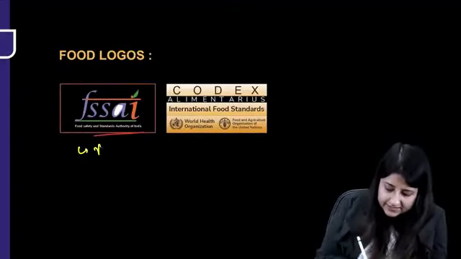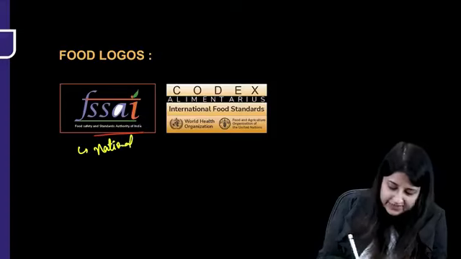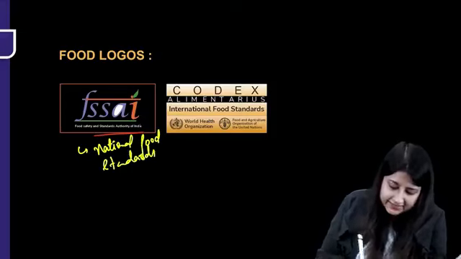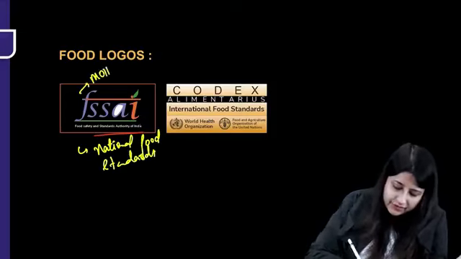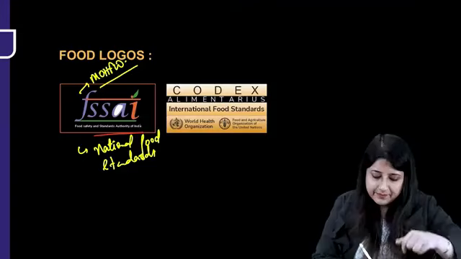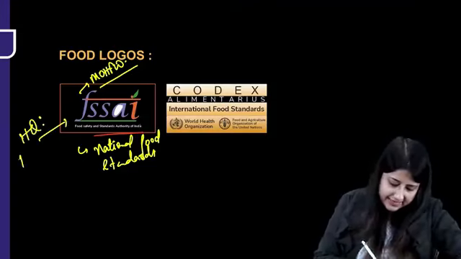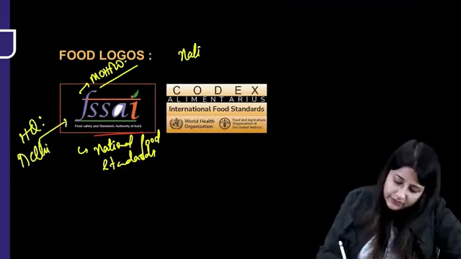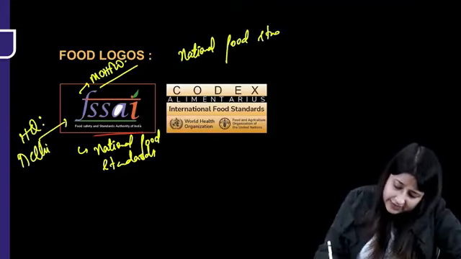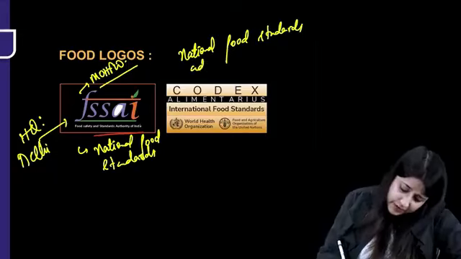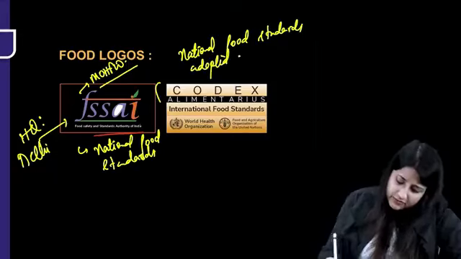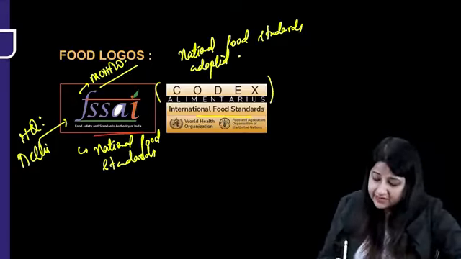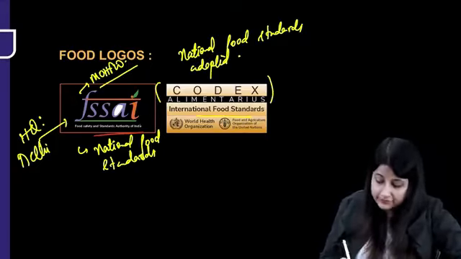So what does this provide us? National food standards. This is also under Ministry of Health and Family Welfare. The headquarters of FSSAI is in Delhi. Now these national food standards have been adopted from what? They have been adopted from the Codex Alimentarius, which gives us the international food standards. They were framed by WHO and FAO.